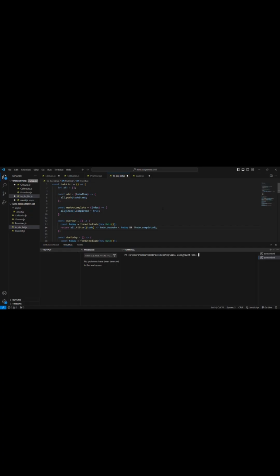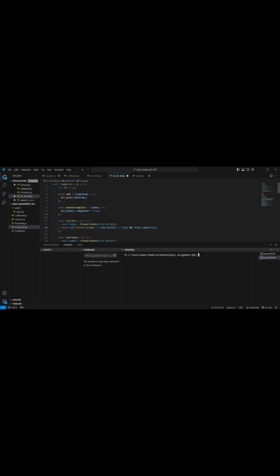Here, a function to-do list is defined, which helps us to manage the to-do list. All is initialized as an empty array to store the tasks. The add method adds a new task to the all array. It adds a to-do item object containing the item, due date, and completed. The operation all.push(to-do item) adds the to-do item object to the all array.